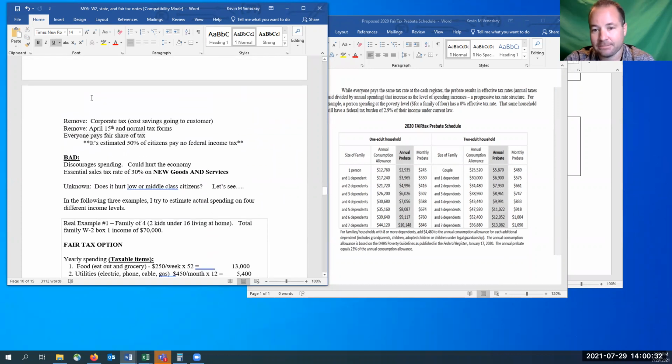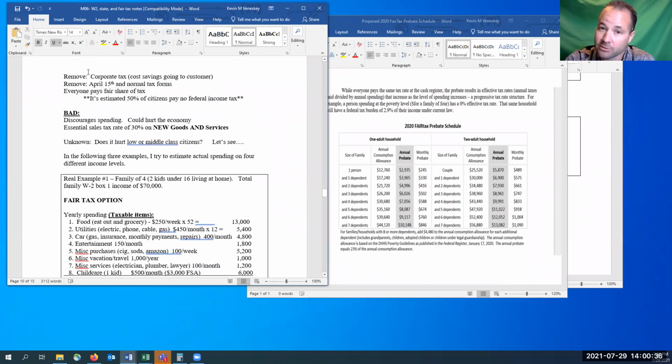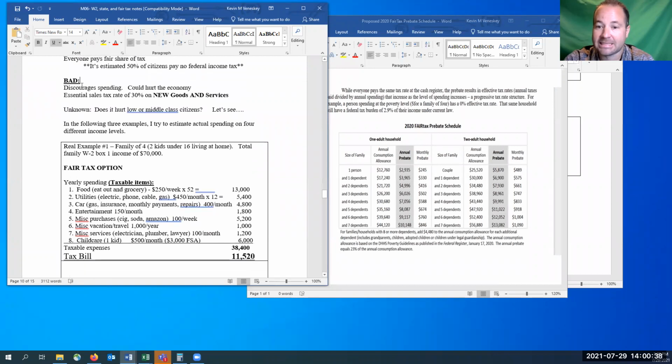All right, the bad side of having a Fair Tax, because whenever there's a good side, there's probably a bad side. It does discourage spending because you're only taxed when you go out and spend money. So you're like, oh, do I really want to spend this money? Could hurt the economy. Now, eventually you're going to spend the money because you're going to need the goods.